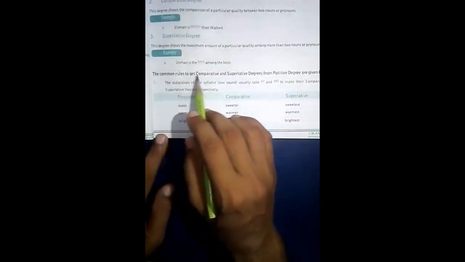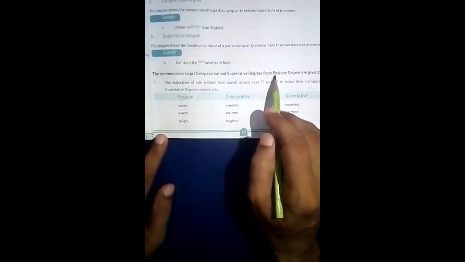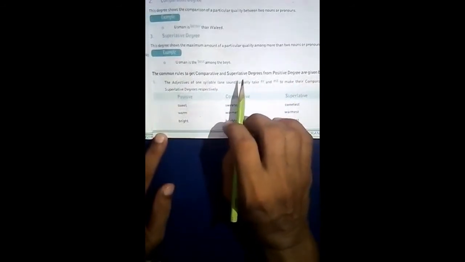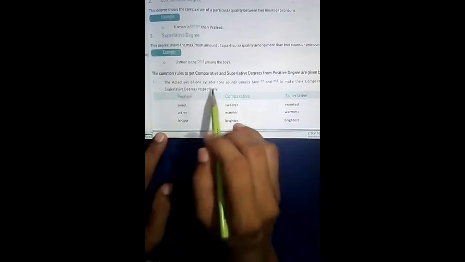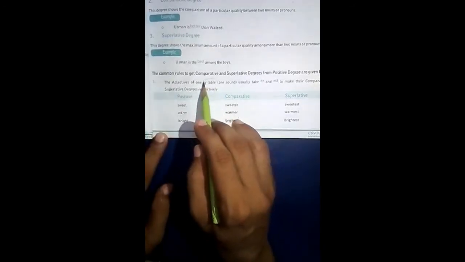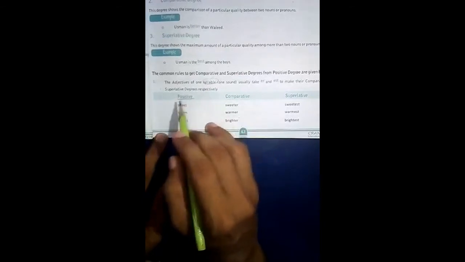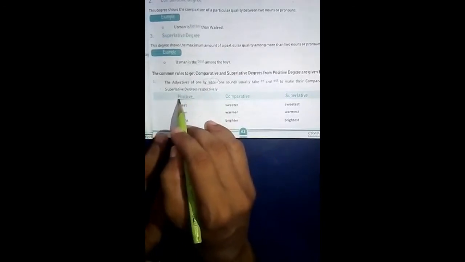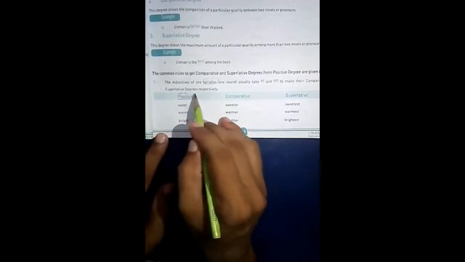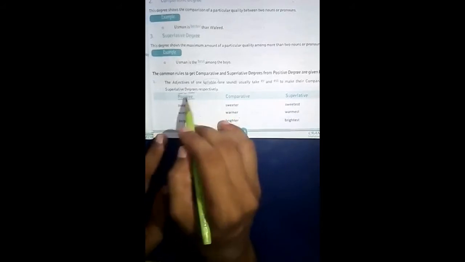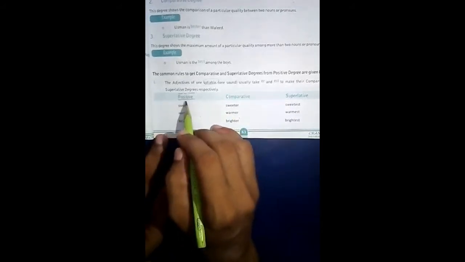Okay students, now we are learning rules of making comparative and superlative degrees from positive degree. Students, if we have an adjective of one syllable, now look at this word positive. When we read the word positive, we read it in three different sounds: po, z and tiv. These three different sounds in the word positive are called syllables.